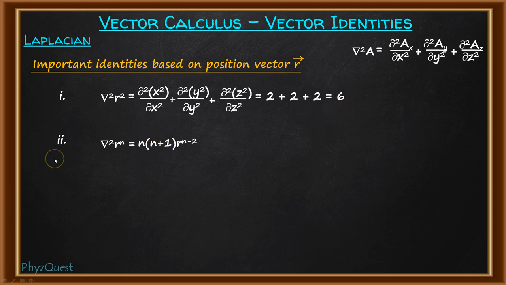Now let's check for any other power. Let us put r to the power minus 1, that is n equal to minus 1, so del square operator of 1 by r. Here n is minus 1. If you put the value of n equal to minus 1 in the generic formula, this will be minus 1 into minus 1 plus 1 into r to the power minus 1 minus 2. Here minus 1 plus 1 goes to 0, so this whole term will go to 0.